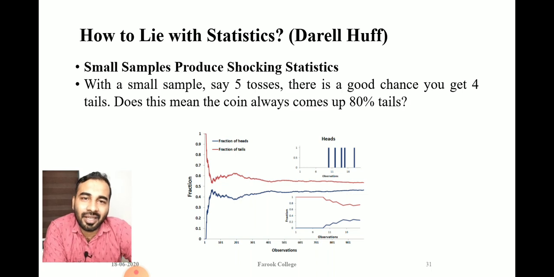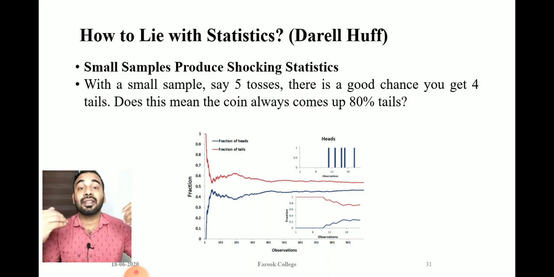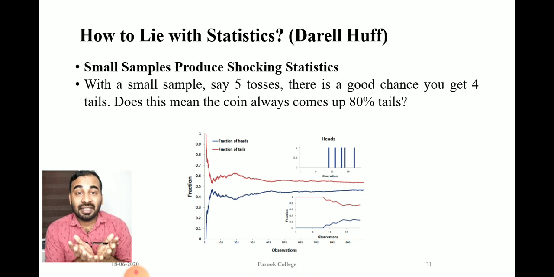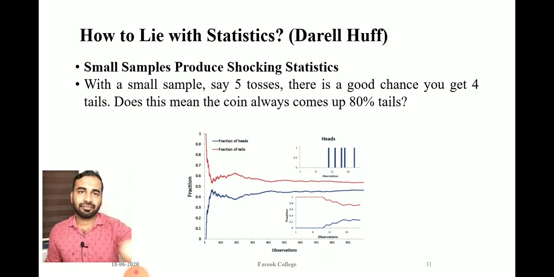Kerala has 3.3 crore people, and on the basis of 30 households they are generalizing what the situation will be in Kerala. This is totally unrealistic. Using a small sample, we cannot conclude anything.